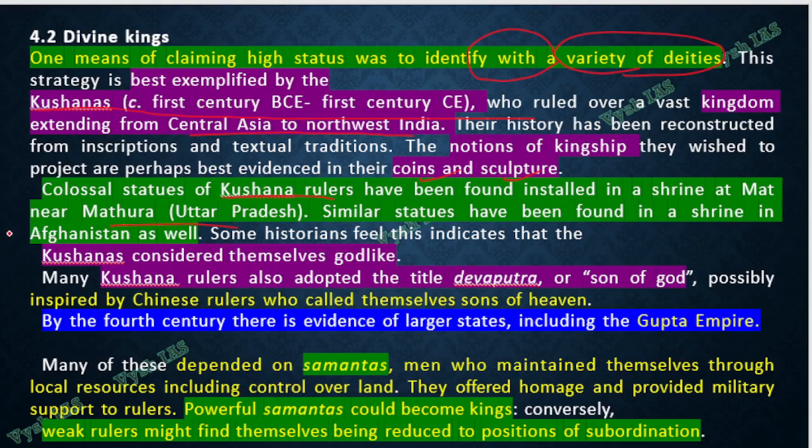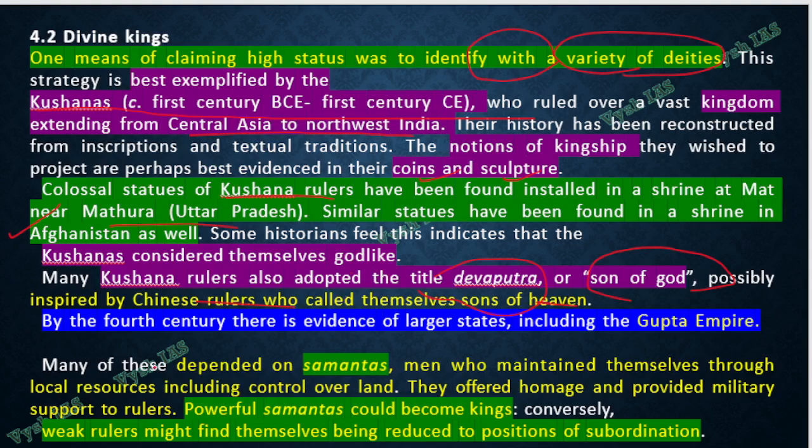Okay, including the present day Afghanistan. So they call themselves Devaputra, or godlike, or the son of God. This was taken inspiration from Chinese people. Chinese rulers also equated themselves to God or son of heaven, son of God. The Kushana people also adopted the same thing.